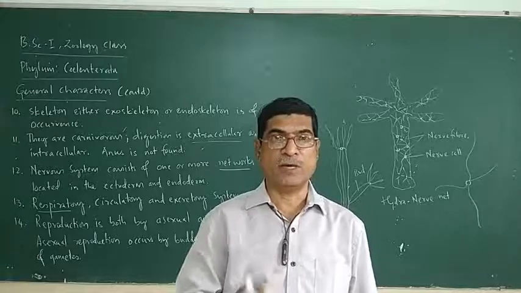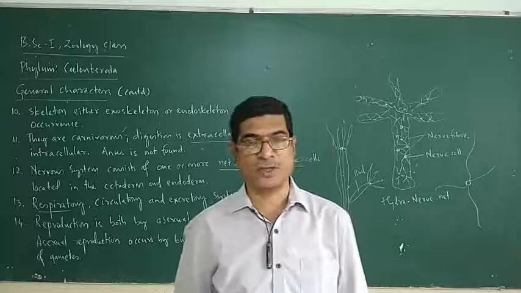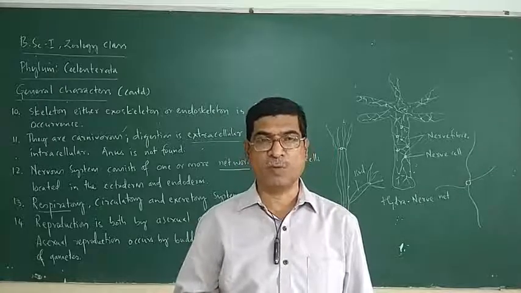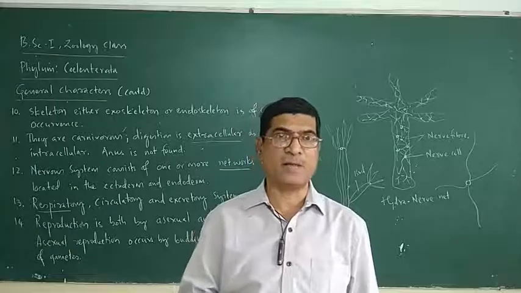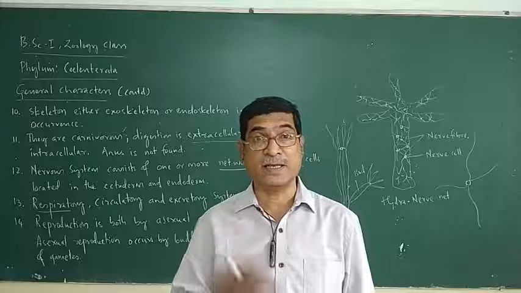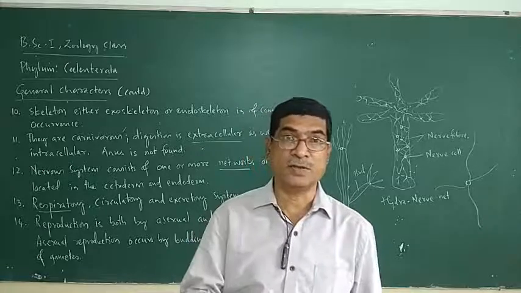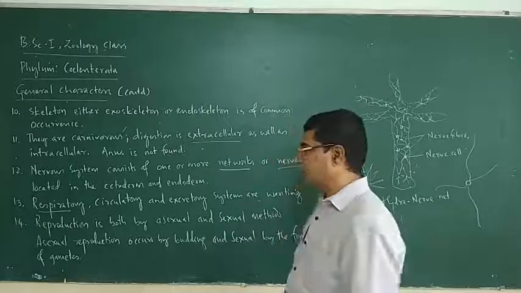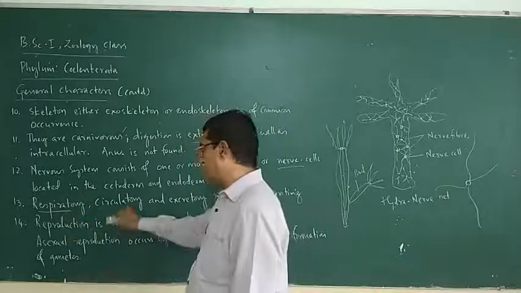From the movement of gases from higher concentration to lower concentration. Okay, so in water oxygen content is more, therefore it moves from water to cells. Carbon dioxide is more inside the cell than in water, therefore it moves out from the cell to the water through diffusion method. So there is no respiratory system.